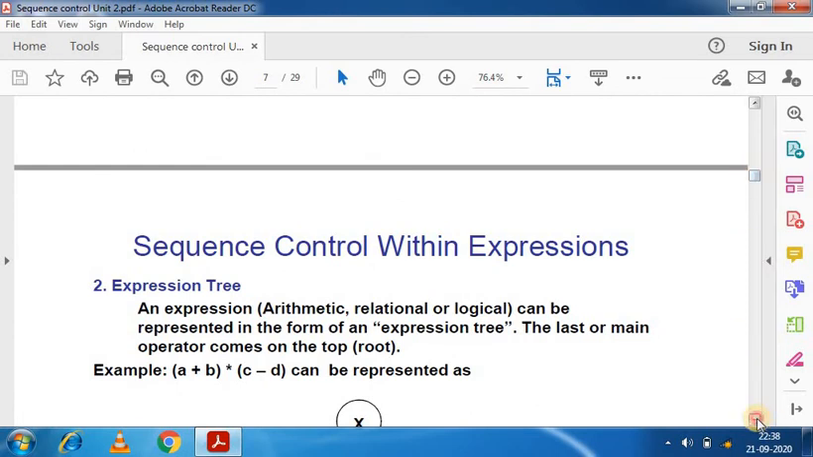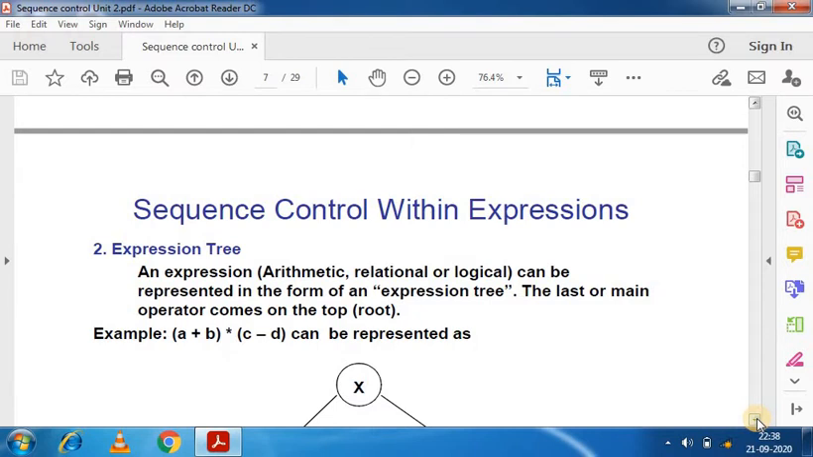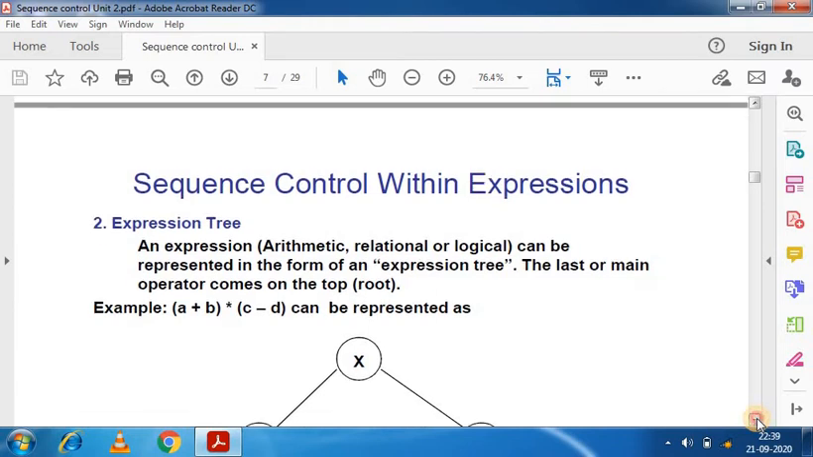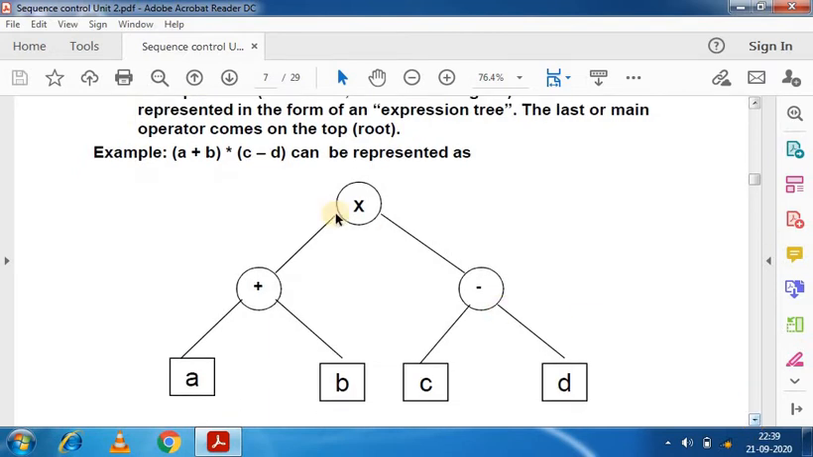Sequence control is sometimes justified or defined through the expression tree. We can convert an expression into an expression tree. The expression tree is a binary tree in which each internal node corresponds to an operator and each leaf node corresponds to an operand. For example, you can see the representation of the expression a plus b multiplied by c minus d. So we can convert the expression into a binary expression tree.